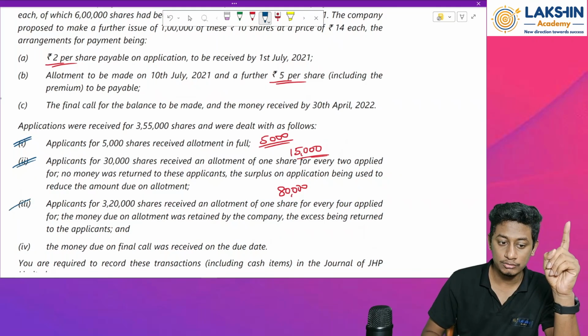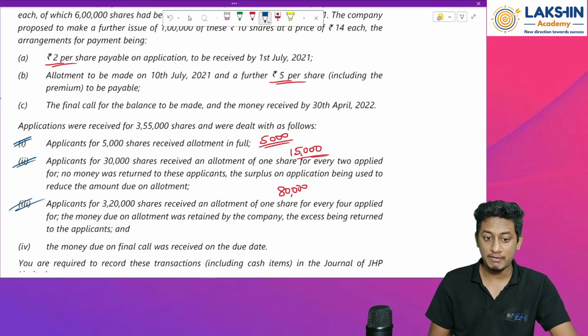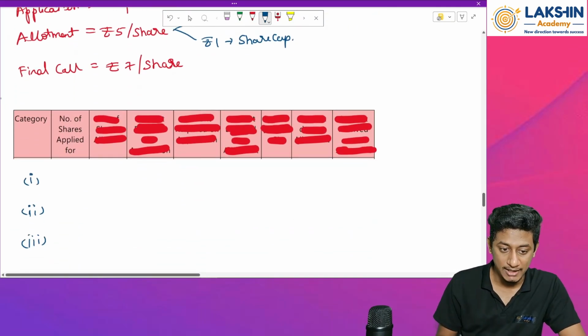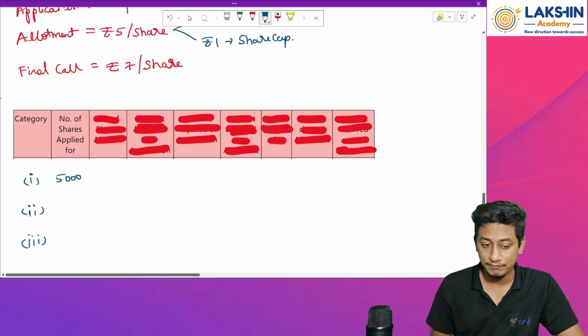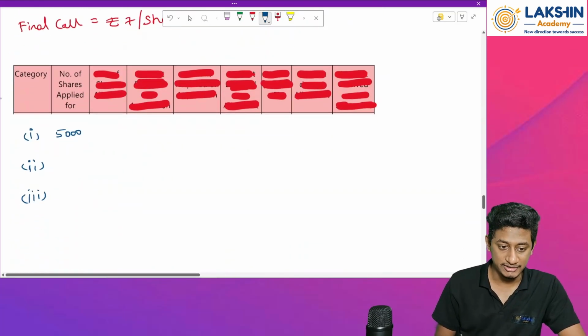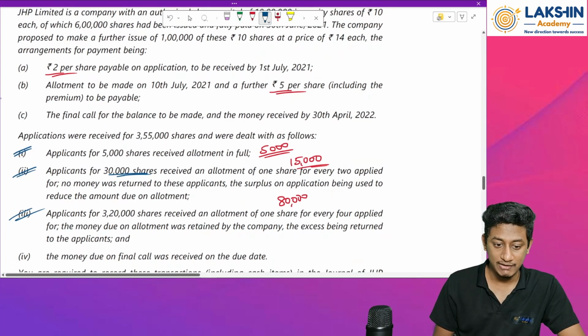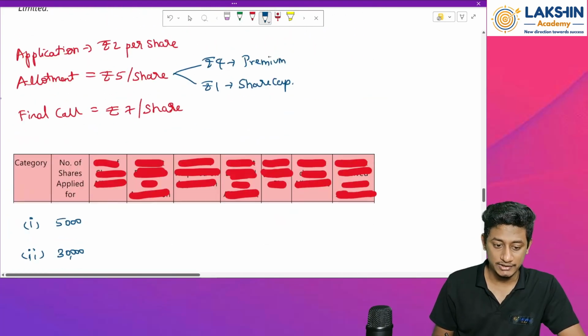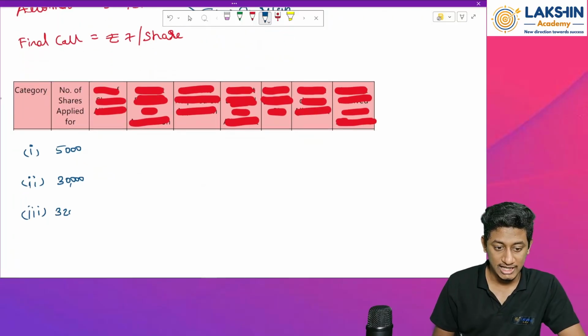Category number 1 are the people who have applied for 5,000 shares. Category 2 have applied for 30,000 shares. Category number 3 have applied for 3,20,000 shares. Done. The first column is done.